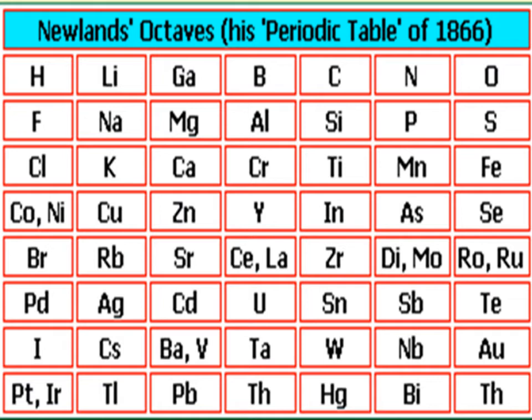Like that he arranged two elements together at 6 places. We can see that in the periodic table.